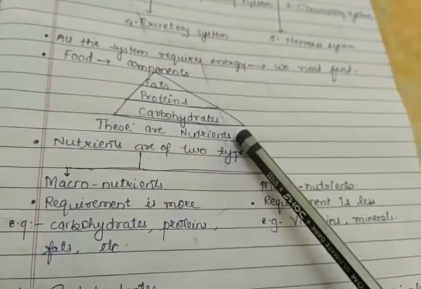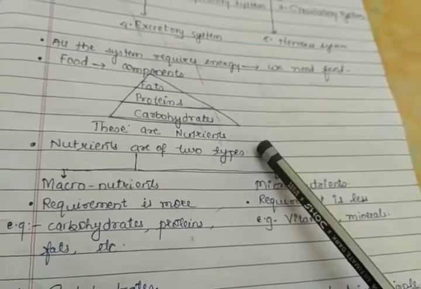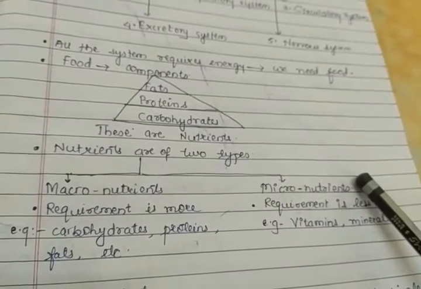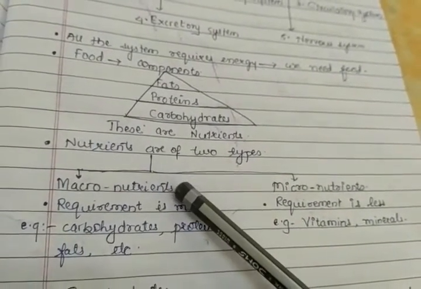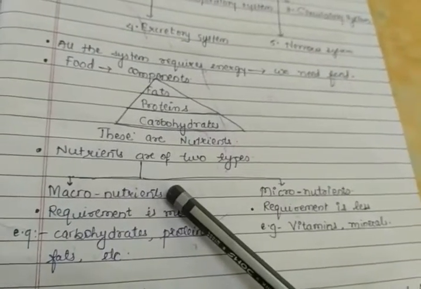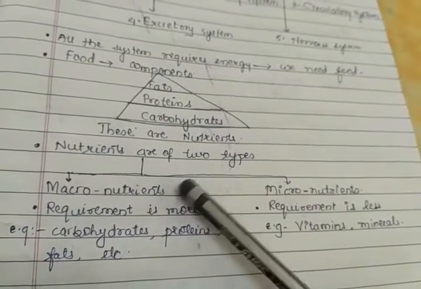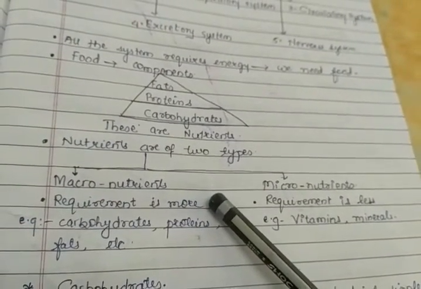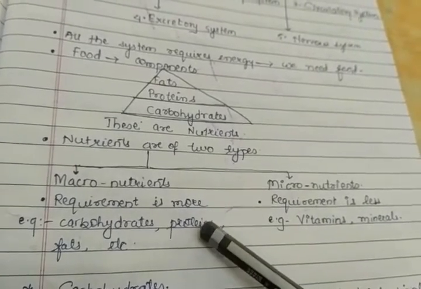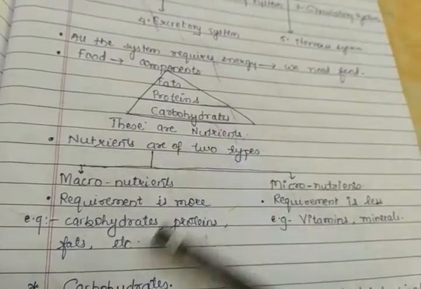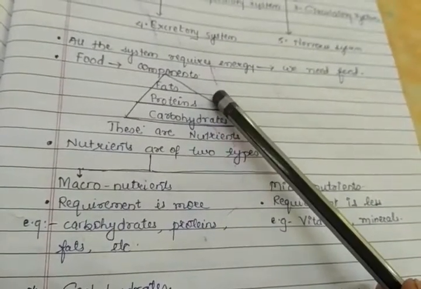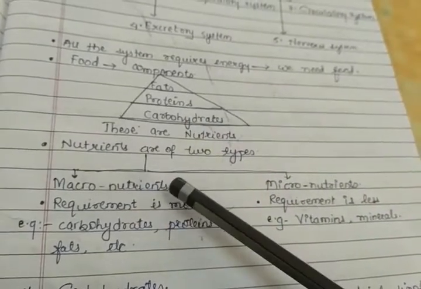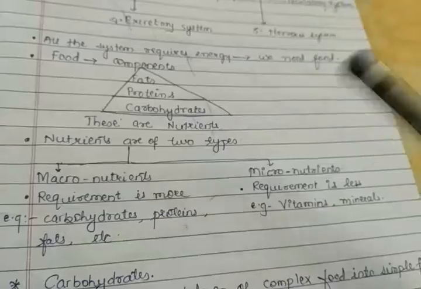So, dear students, nutrients are of two types. First one is macronutrients, second one is micronutrients. Under macronutrients, we can see that our body requires these nutrients in more content. We require them in large quantity. For example, carbohydrates, proteins, fats, etc. So all these nutrients which we have seen in the components of foodstuffs come under macronutrients.